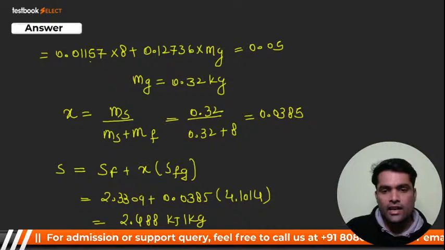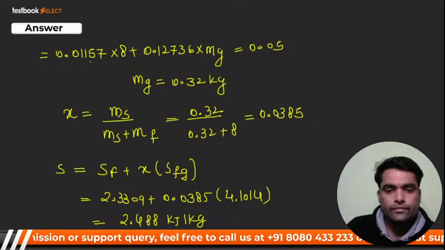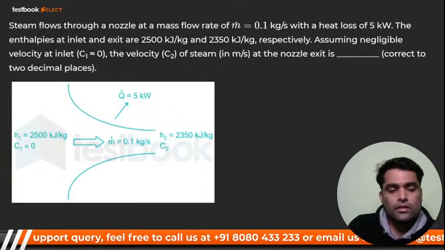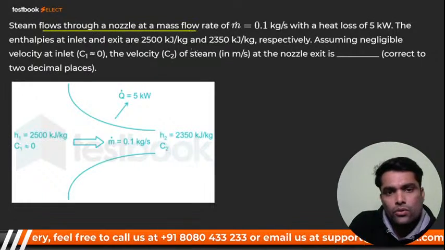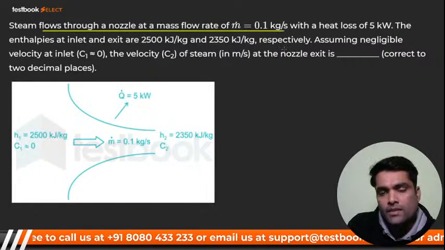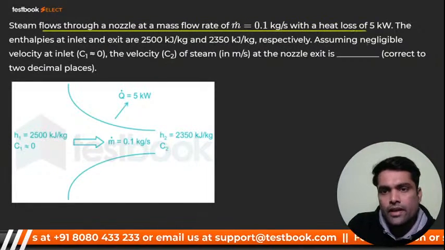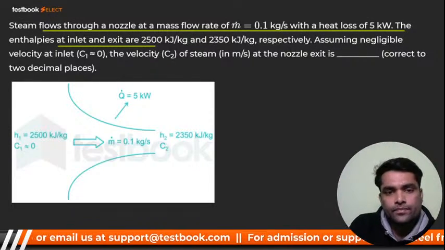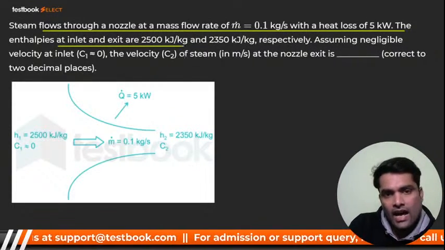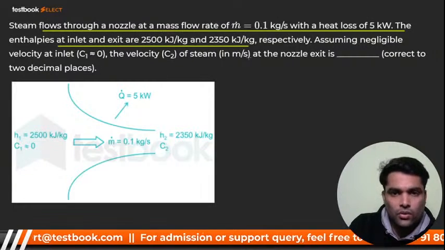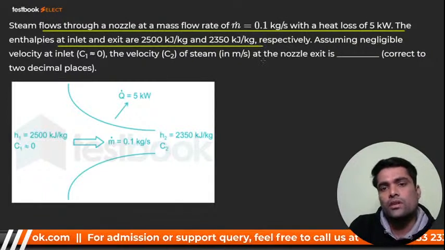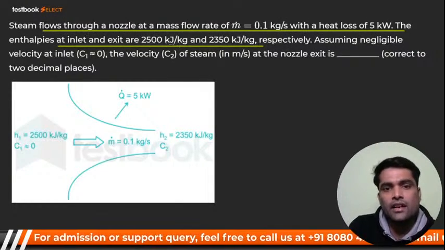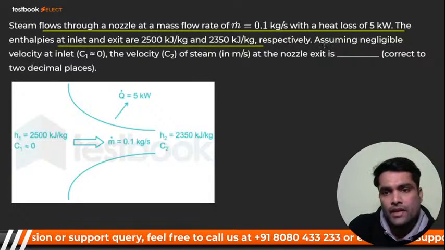So, my dear, again I'll go for the next one. Now see, steam flows through a nozzle at mass flow rate 0.1 kg per second with a heat loss of 5 kilowatt. The enthalpies at inlet and exit are 2500 kilojoule per kg and 2530 kilojoule per kg respectively.